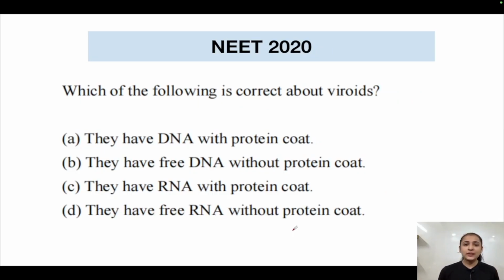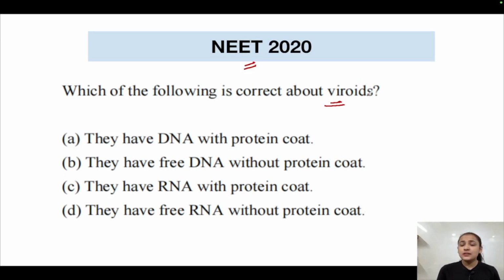Now let's come to NEET PYQs. The first question here is from NEET 2020. Which of the following is correct about viroids? They have DNA with protein coat. They have free DNA without protein coat. They have RNA with protein coat. They have free RNA without protein coat.